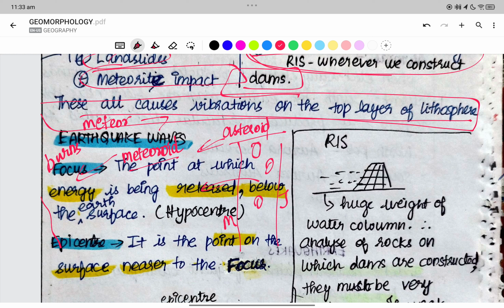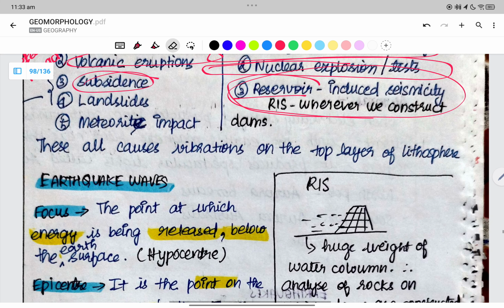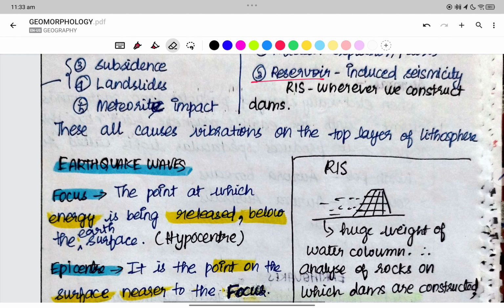When it does not burn completely and it reaches the Earth's surface, it is called a meteorite. So the meteorite impact is a natural cause, and the anthropogenic causes are reservoir induced seismicity, mining, and nuclear explosion or tests.